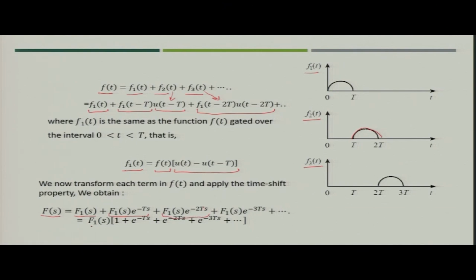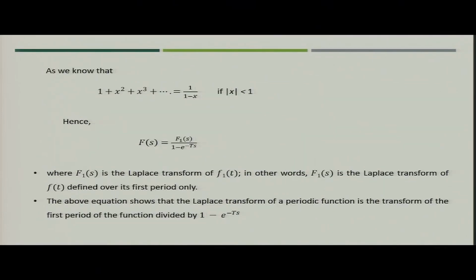So, you finally get F1(s) times a bracket of 1 plus e^(-Ts) plus e^(-2Ts), and so on. Now, if you sum up the series 1 plus x plus x squared plus x cubed and so on, the sum of this series is 1 upon 1 minus x, provided the mod of x is less than 1.